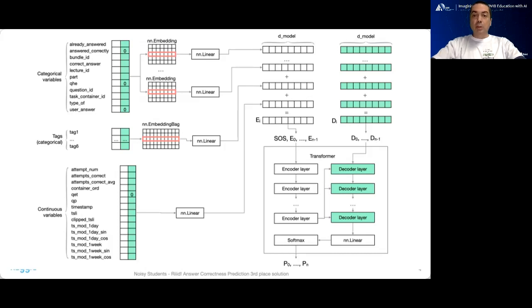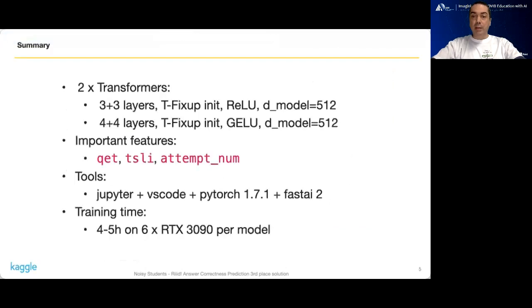We trained 2 transformers for our final solution. One had 3 encoder layers and 3 decoder layers with ReLU activations, and the other was 4 plus 4 layers with GeLU activations. Both models' dimension was 512.